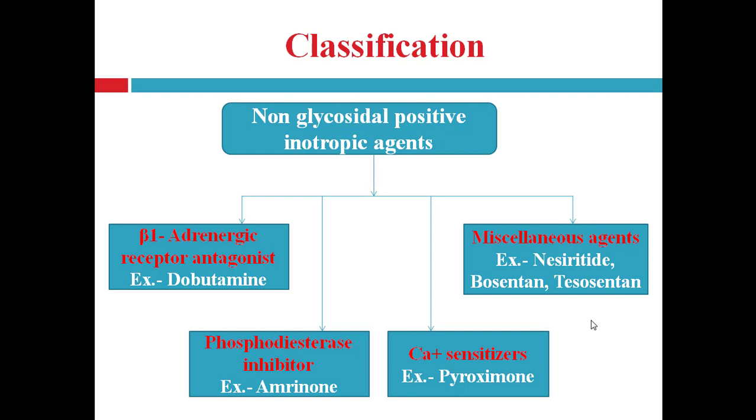Then strophanthin and ouabain obtained from Strophanthus, and scillaren A obtained from squill. And non-glycosidal positive inotropic agents: beta-1 adrenergic receptor agonist, phosphodiesterase inhibitor, calcium ion sensitizers and miscellaneous agents.